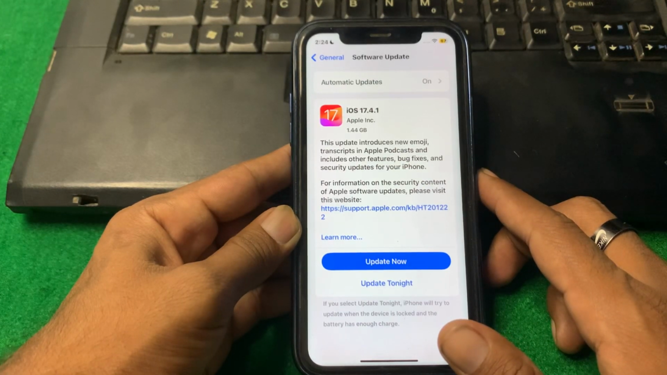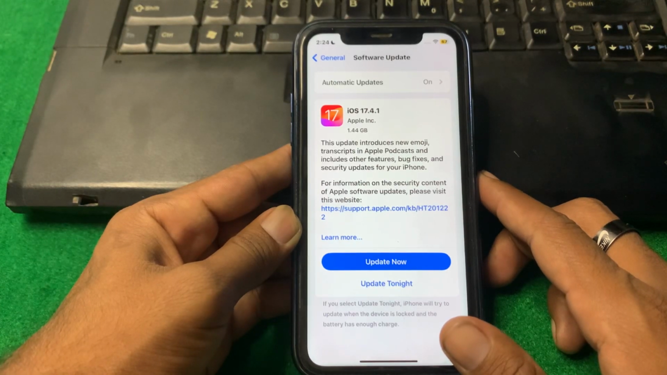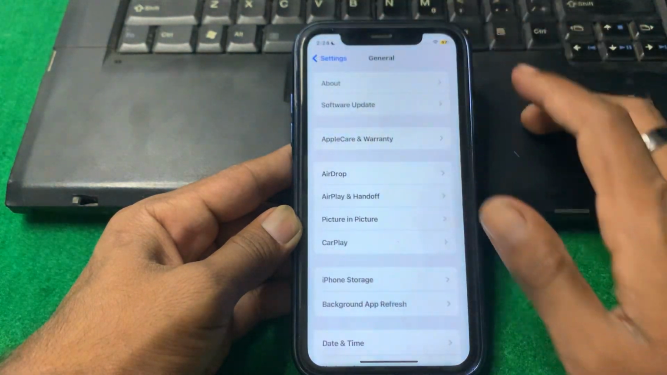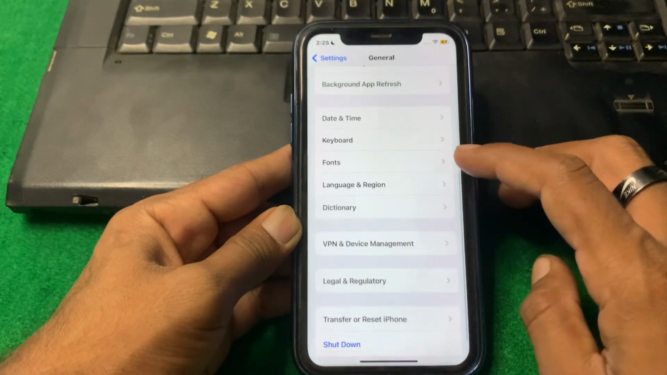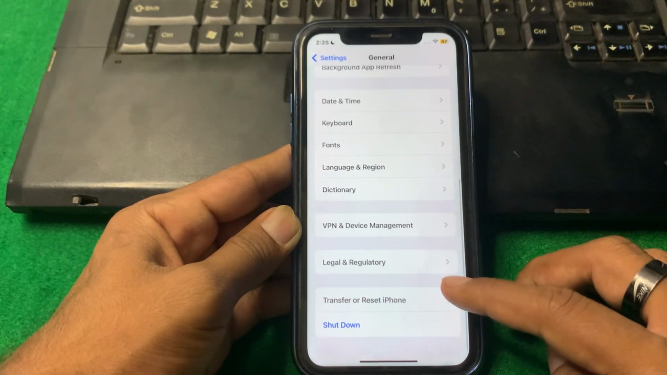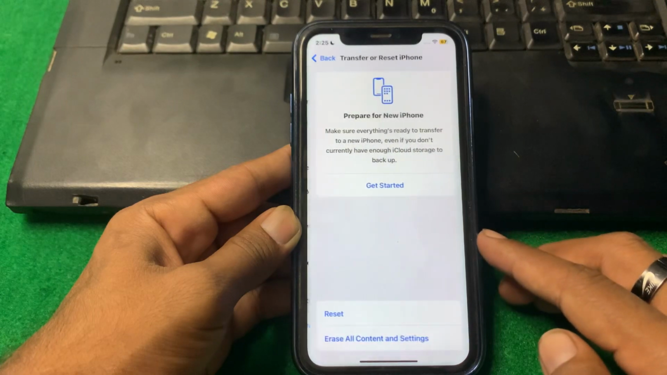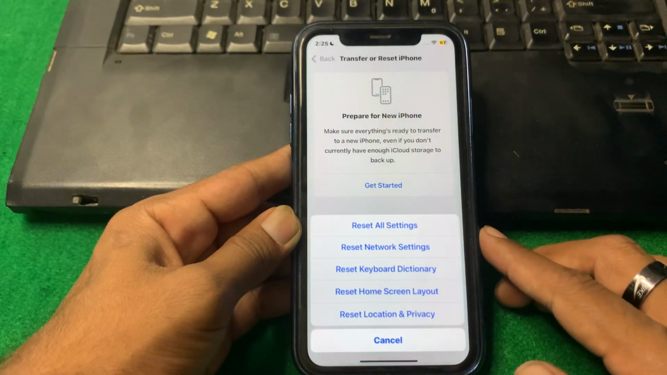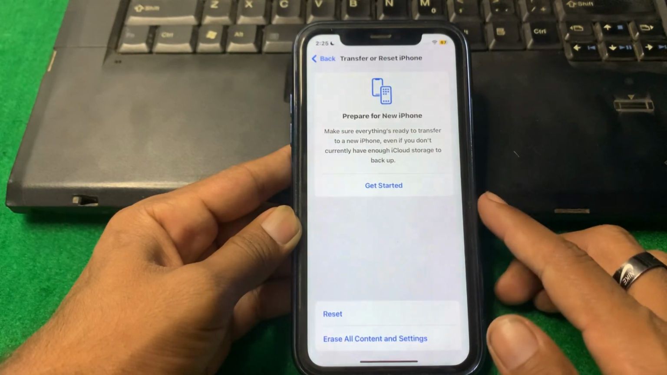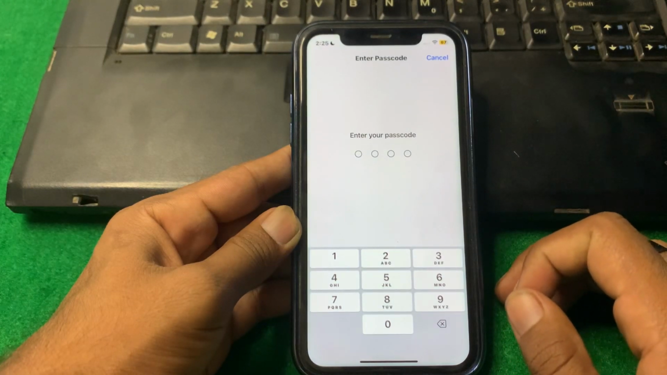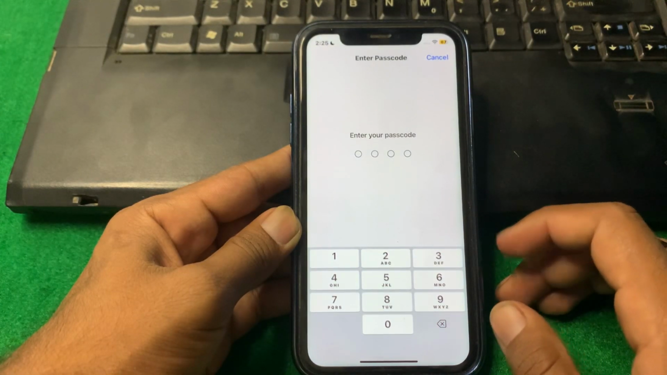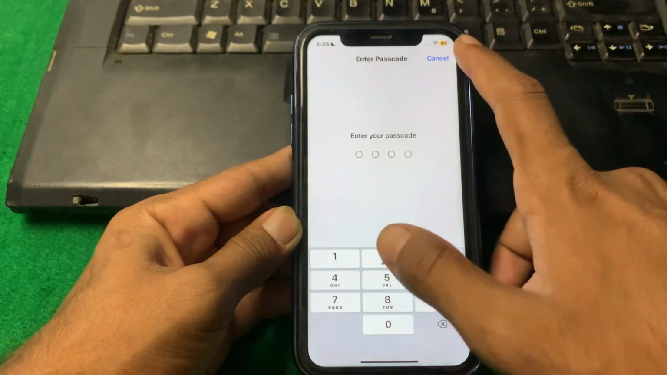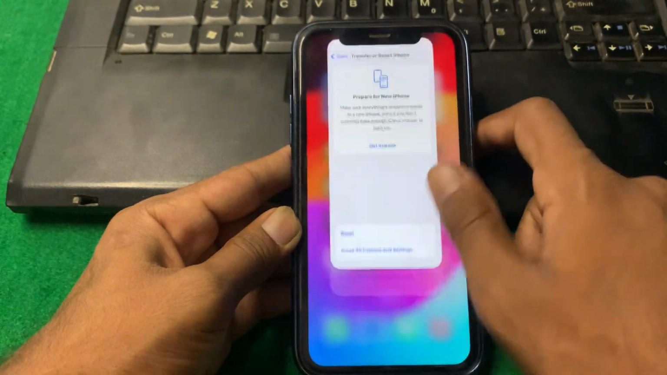And if the problem is still there guys, then I will suggest you to reset all settings. To do this guys, simply go back, scroll down, then here you can see transfer or reset iPhone. Tap here, tap on reset all settings, enter your iPhone passcode and reset all your settings one time, and after that hopefully your problem will be fixed.